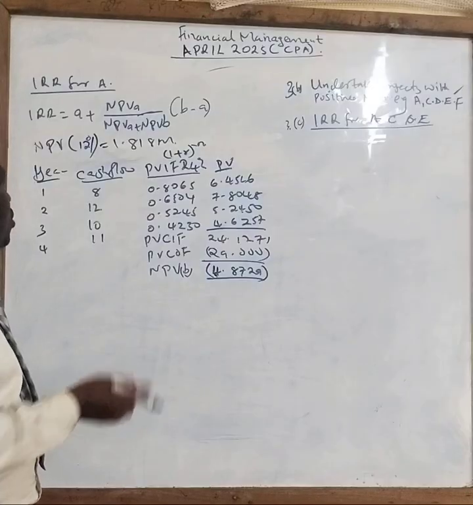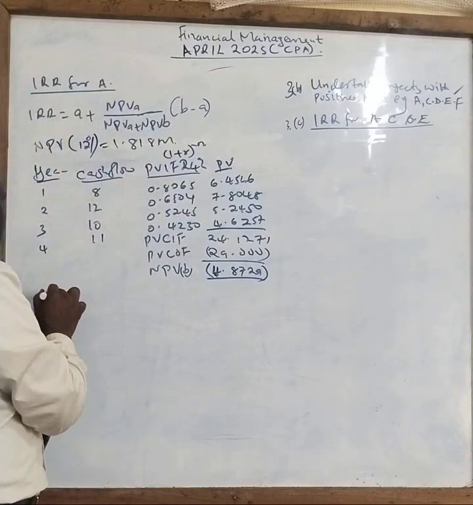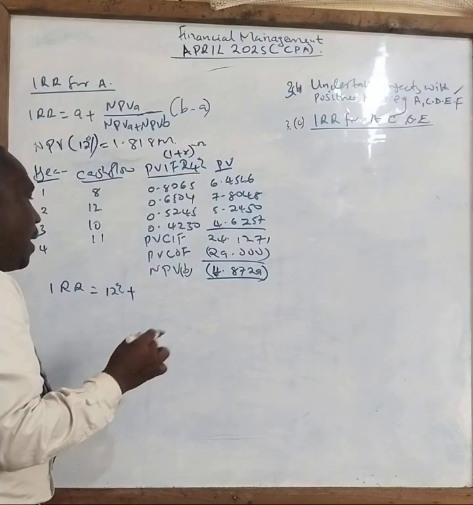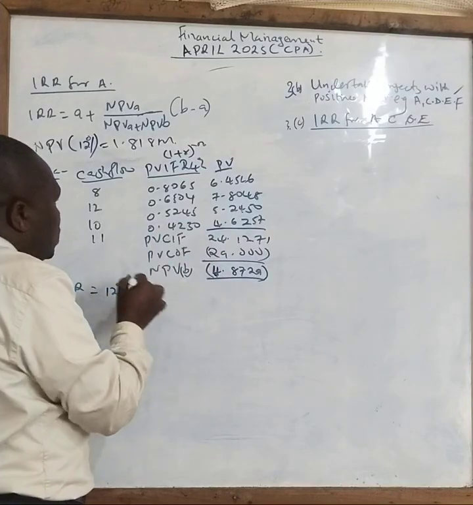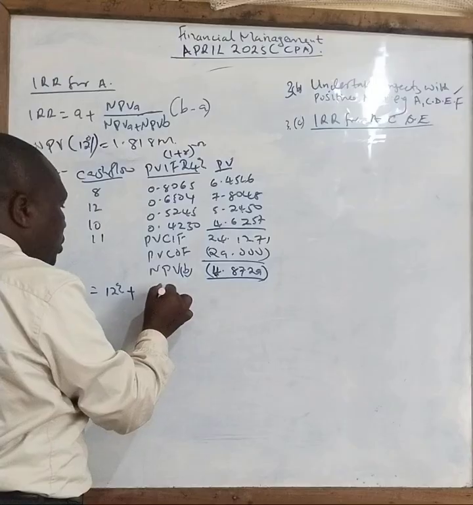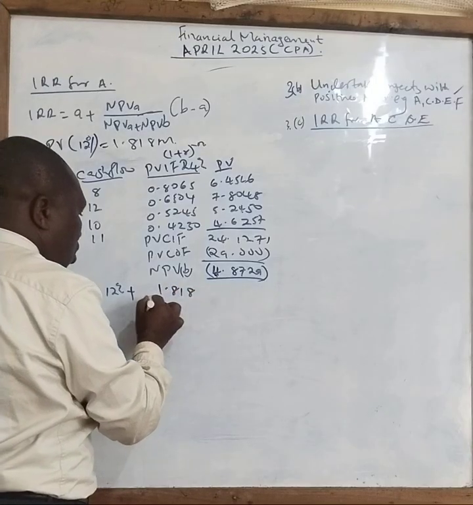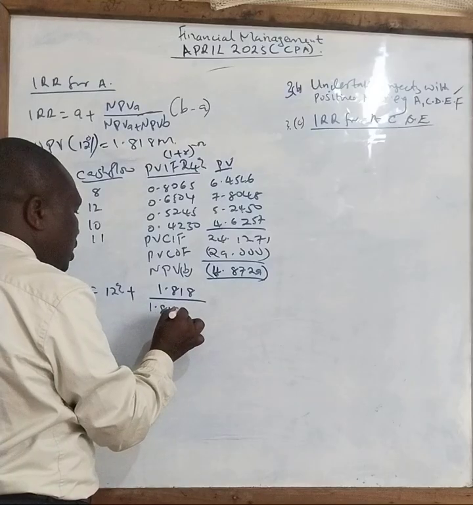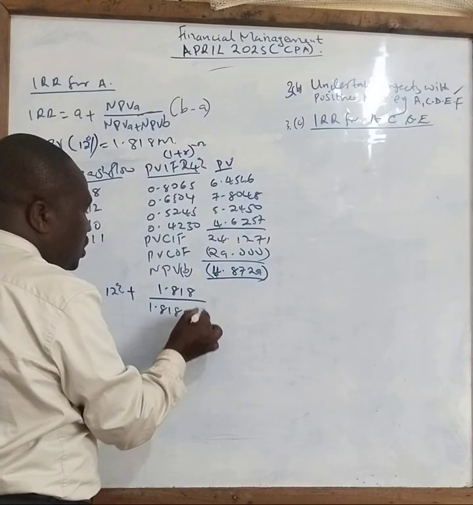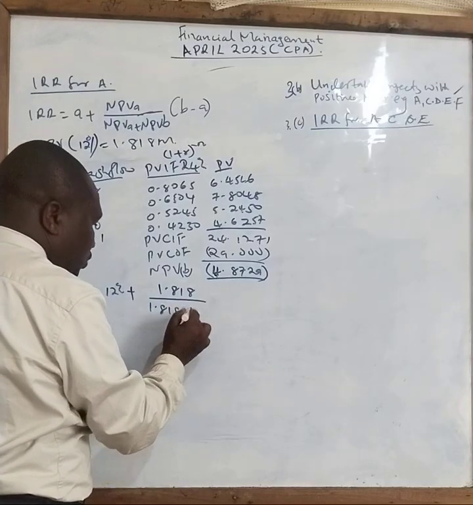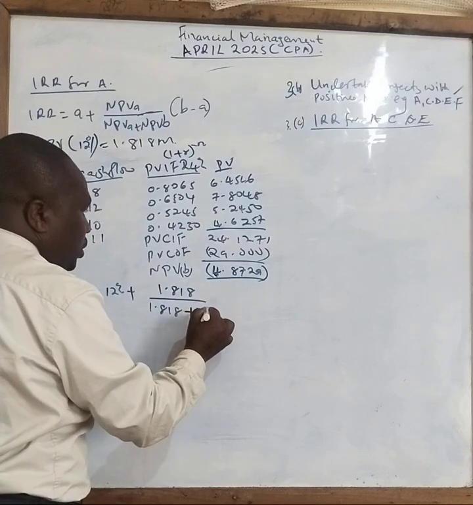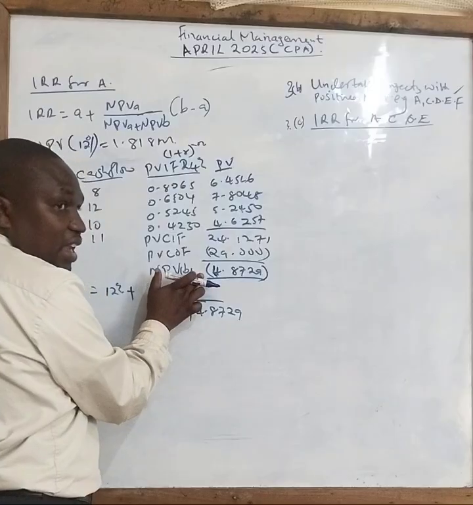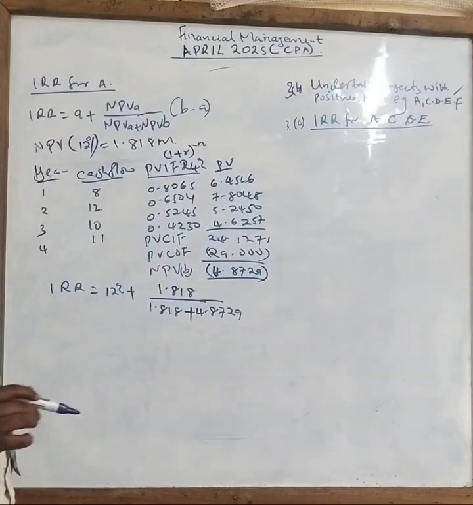No. What you do now is substitute into your formula. A, so your IRR is A, 12%, plus NPV A, which was 1.818, over NPV A, 1.818, minus NPV B. It will give you plus, so you just add 4.8729. Class, let me repeat something here.